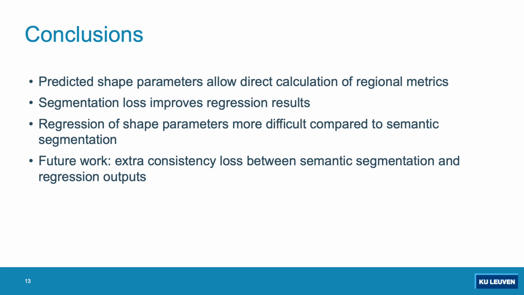To conclude, we presented a CNN approach to predict shape parameters that allow direct calculation of regional metrics. We saw that adding a semantic segmentation loss significantly improved the results, but also that the regression of shape parameters remains more difficult compared to semantic segmentation. In future work, we want to further investigate the possibility of an extra consistency loss between semantic segmentation and regression outputs.